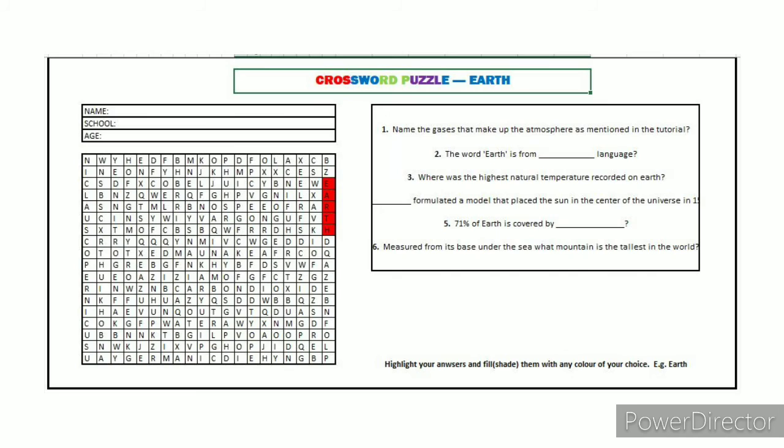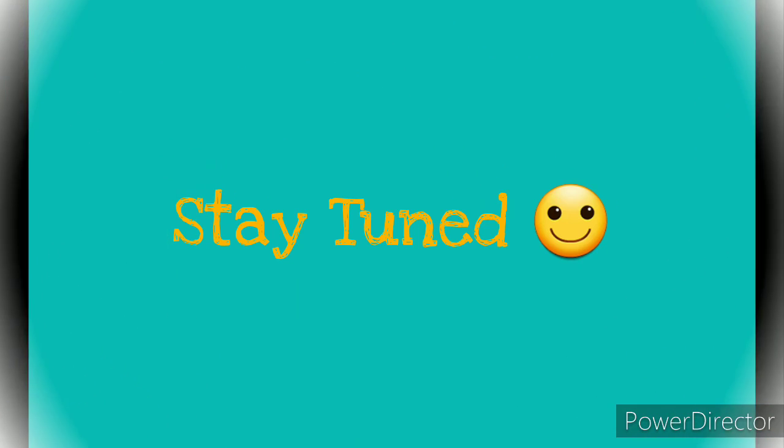We'll be stopping here today. Hope you found the study of the Earth as interesting as I did. There is even so much more to explore, but solve the crossword puzzle and stay tuned.